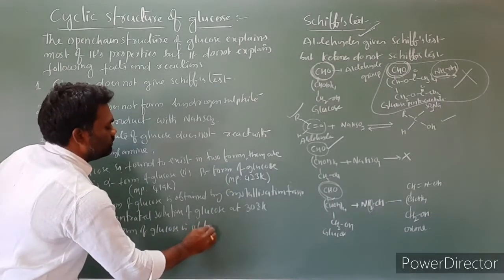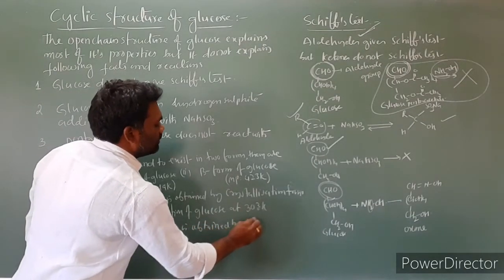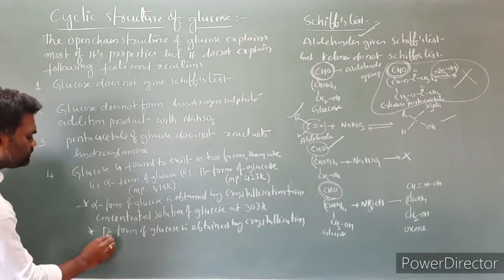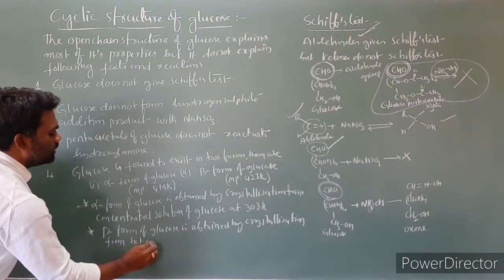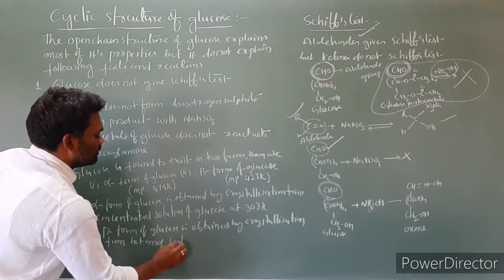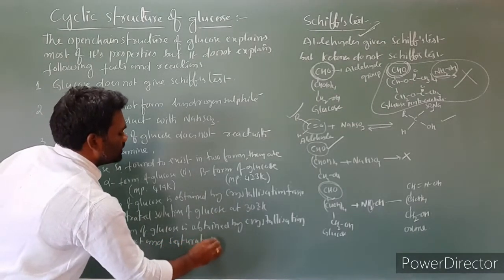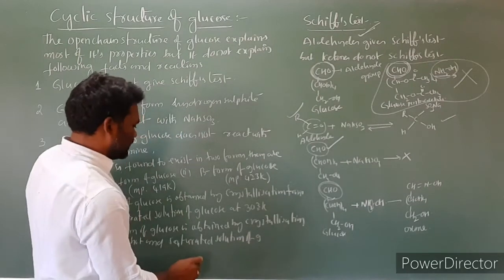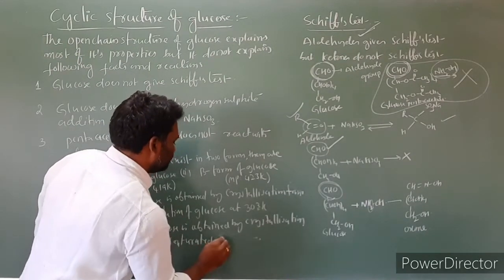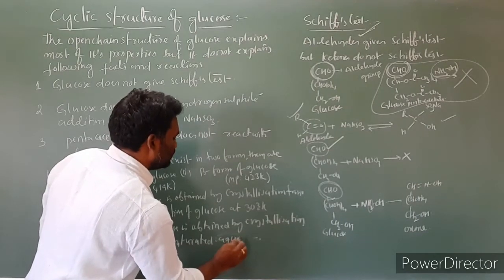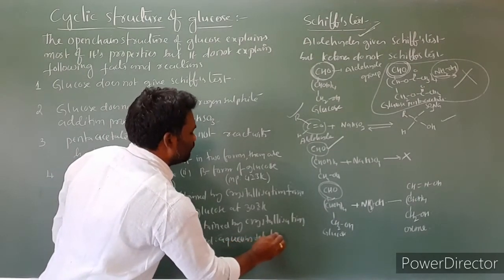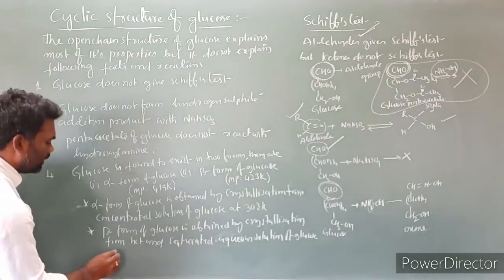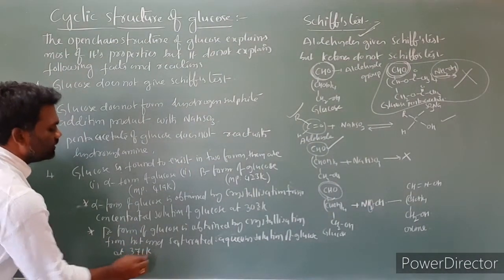Next, the beta form of glucose is obtained by crystallization from a hot and saturated aqueous solution of glucose at 371 Kelvin.